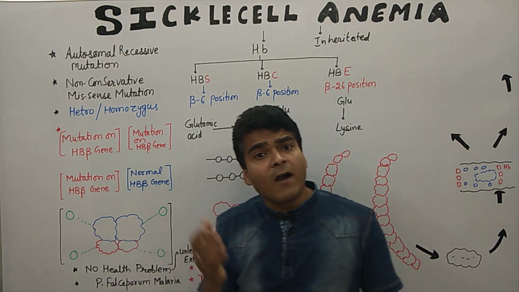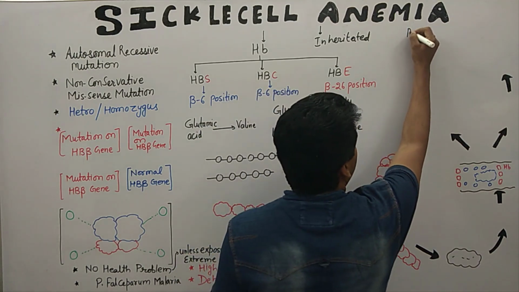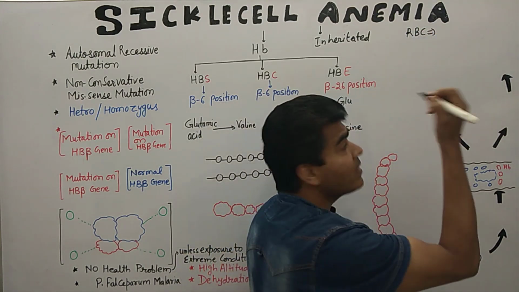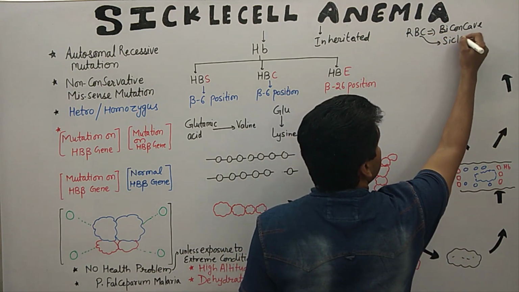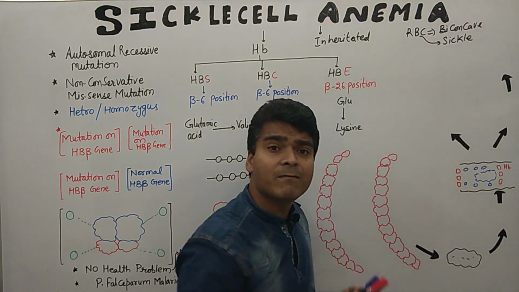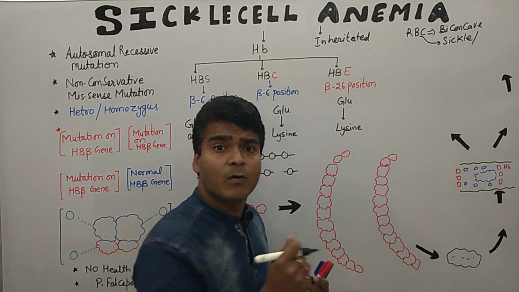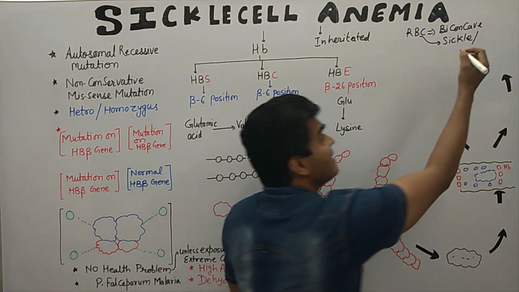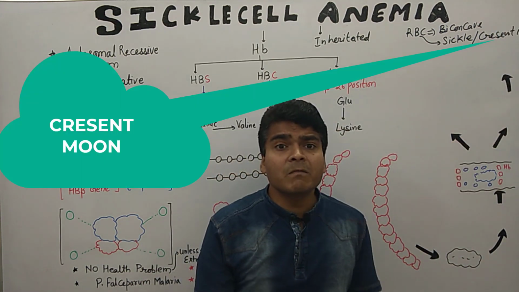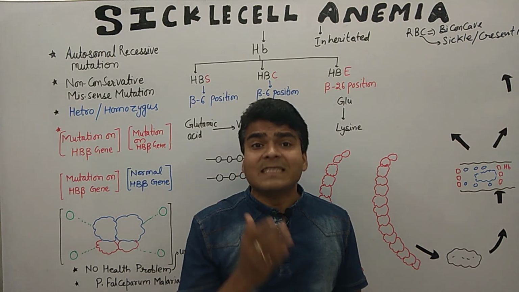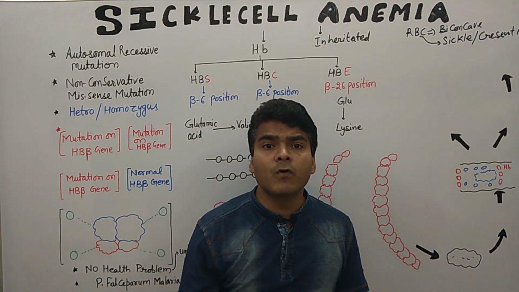So generally what happens? The RBC becomes sickle shaped. Generally RBC shape is biconcave, but in the disease condition it becomes sickle shaped. In Hindi we can say हंसियाकार हो जाती है. It can also be known as a crescent moon. Clear everyone? So RBC becomes sickle shaped or crescent moon. That's why RBC is not able to transport much oxygen.